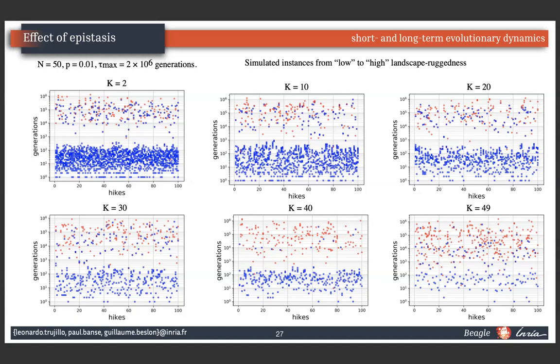This period lasts roughly from 10^2 to 10^3 generations, even though this is less differentiated for the fully random landscape, K equal 49. Then for K equal to 10 and 20, we can identify a gap of evolutionary activity, the stasis-like period that lasts approximately up to 10^4 generations.